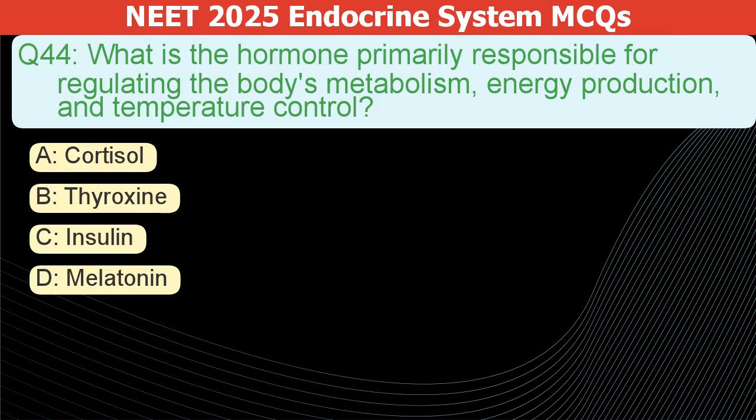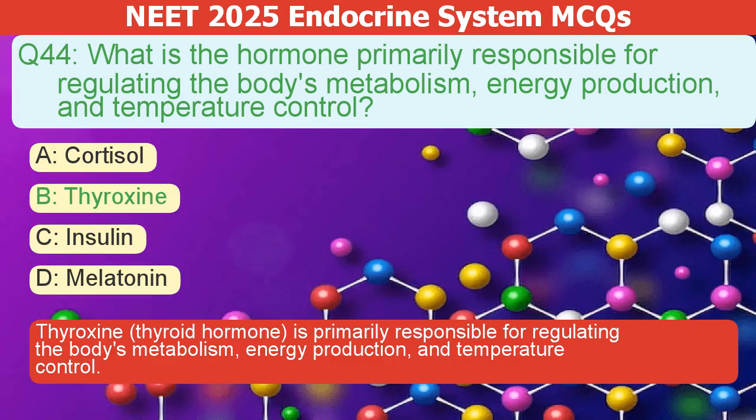What is the hormone primarily responsible for regulating the body's metabolism, energy production, and temperature control? A. Cortisol. B. Thyroxine. C. Insulin. D. Melatonin. The correct answer is B. Thyroxine, also known as thyroid hormone, is primarily responsible for regulating the body's metabolism, energy production, and temperature control.